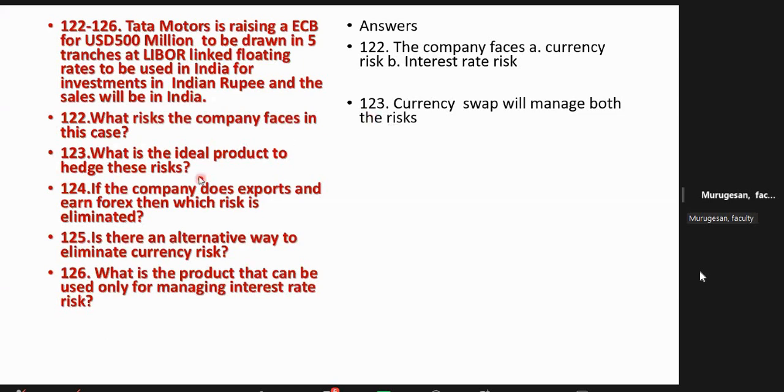Now the second question is, what is the ideal product to manage this? Once repeat, sir. The other name of currency risk is exchange rate risk. Boss, the company is raising a foreign currency loan in dollars, but they are,